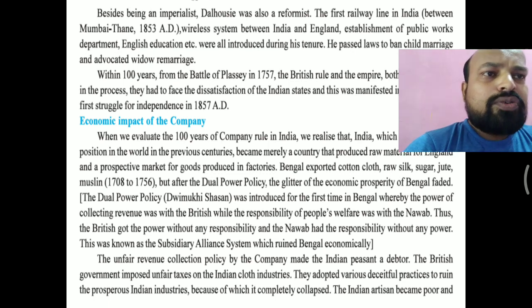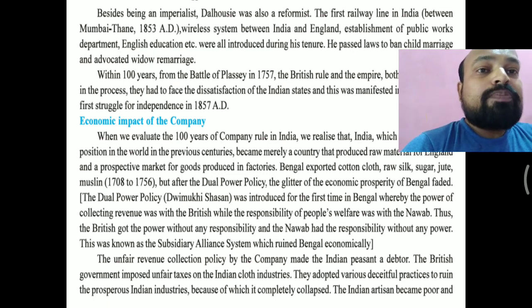Now the Britishers wanted to make the Indian economy completely collapse. They wanted to destroy it, and that is why they adopted various fraudulent practices. According to these policies, they wanted to destroy the Indian economy and make Indians completely slaves, completely dependent on the British Empire. That is why the prosperous Indian industries were completely ruined and collapsed. And the Indian artisans, whose art was famous all over the world, became poor and unemployed.